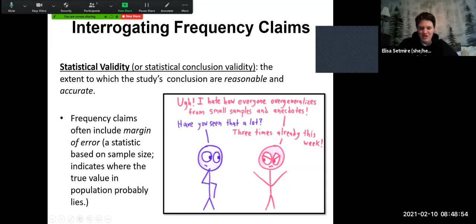But I love this picture. I hate how everyone always overgeneralizes from small samples and anecdotes. Have you seen that a lot? Yeah, 3 times already this week, right? We have this tendency to make conclusions, but we have to look at how statistically valid they are as well.